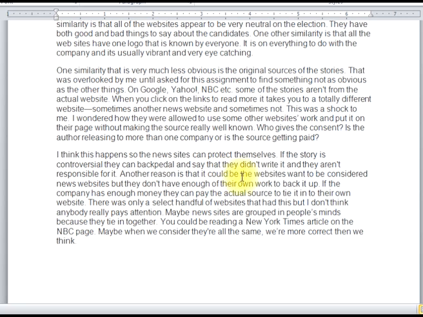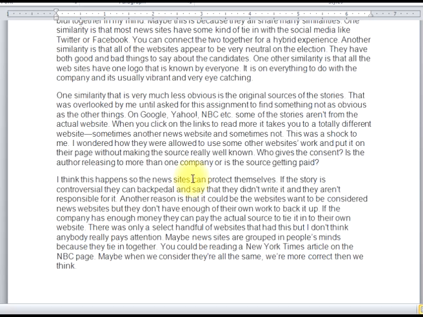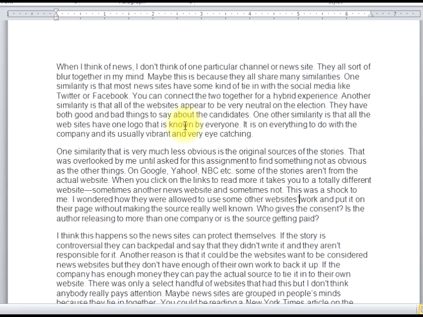"Another reason is that it could be the websites want to be considered news websites, but they don't have enough of their own work to back it up. If the company has enough money, they can pay." Okay, all of this is very good. You can pause this video and read this on your own if you wish. But this is really what I was looking for. There are 2 things that could have made this essay better. Each one of these sections should have been slightly longer, and up here, I needed a better description of the average typical news site.